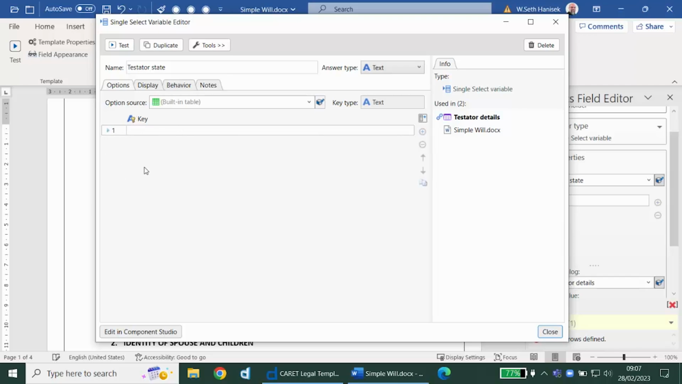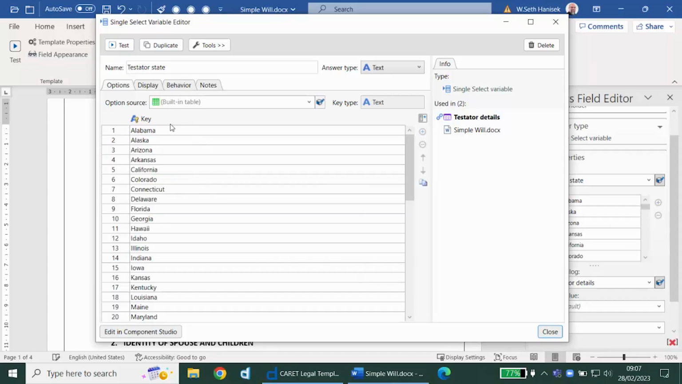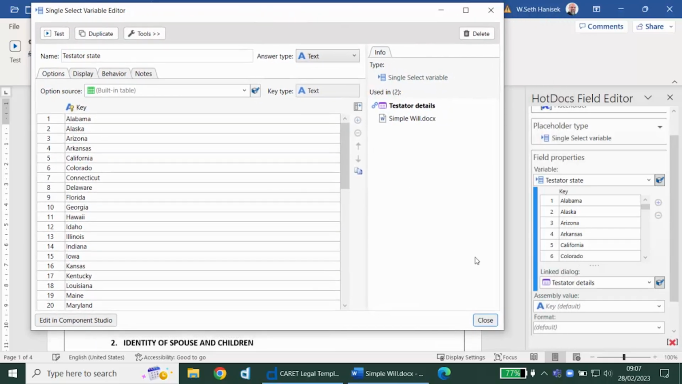Here I need to define the specific states. And I can type in each of the states until I have a full list. And these will be presented to the user in a drop-down list where they can select the state that they would like. And as soon as I've defined those data rows, my error message goes away.